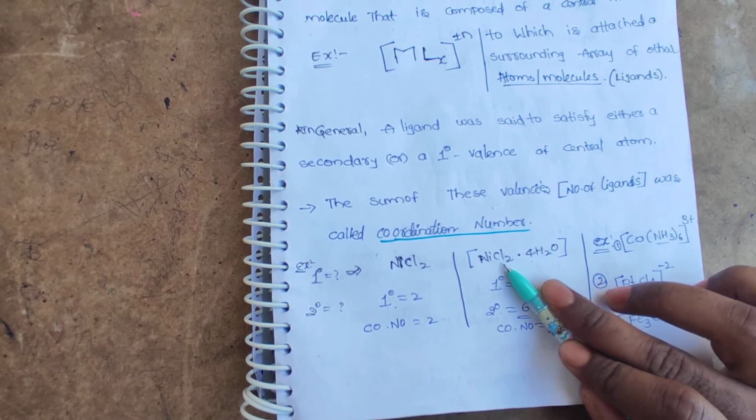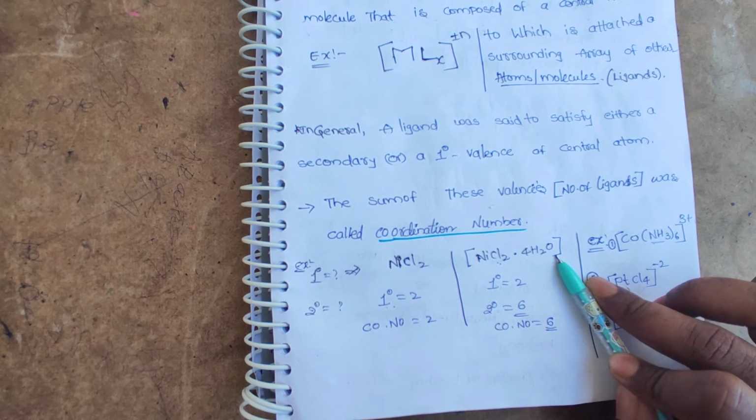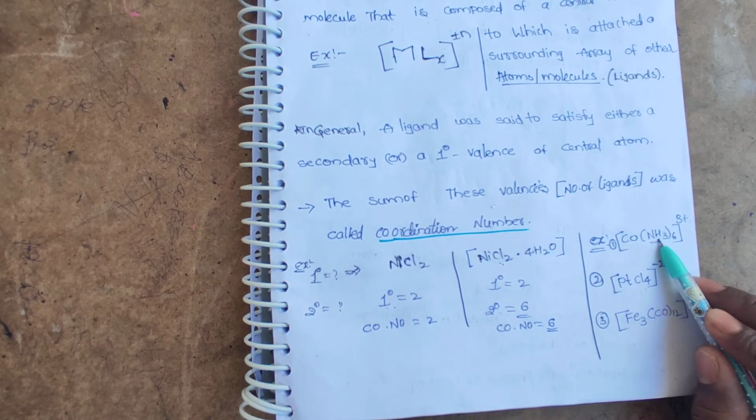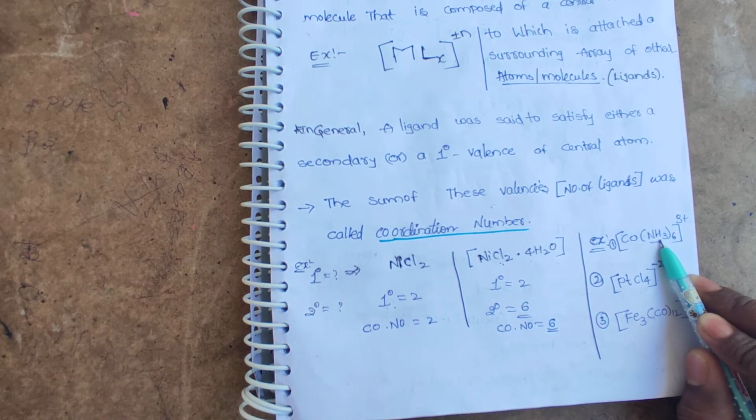Here we have two chloride ions and four aqua molecules, whereas here we have six ammine ligands. So the secondary valency is the number of ligands attached to the central metal atom.